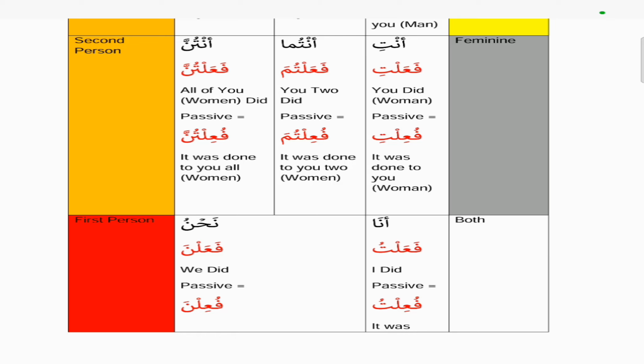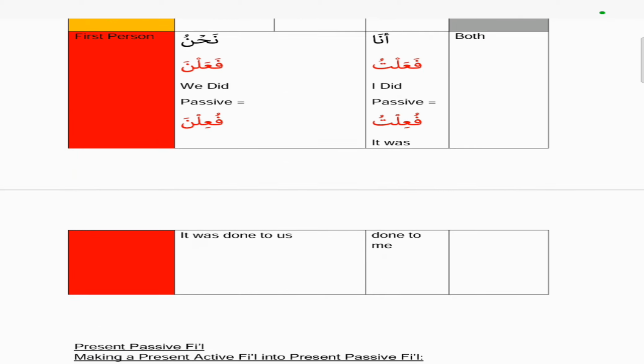And then anti, which means you feminine, so fa'alti is the normal active version, and the passive would be fu'ilti. And then the antuma would be fa'altuma, is the normal active version, and the passive would be fu'iltuma. And then antunna, for the active version, is fa'altunna, and the passive version would be fu'iltunna. And then ana would be fa'altu, the active version, and ana means I, and the passive would be fu'iltu. And nahnu is fa'alna, the active version, and the passive becomes fu'ilna.